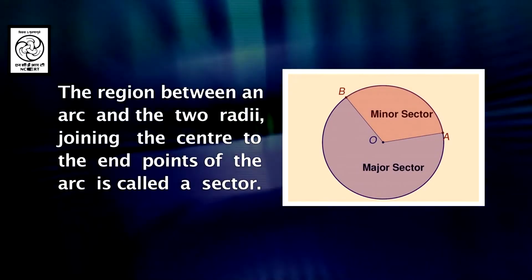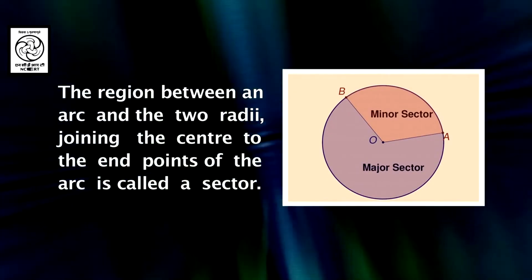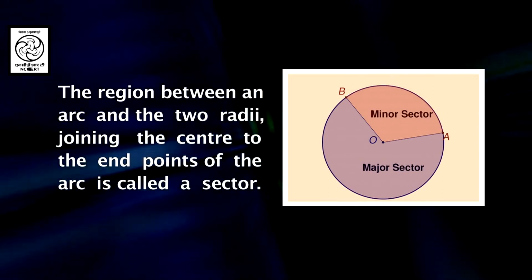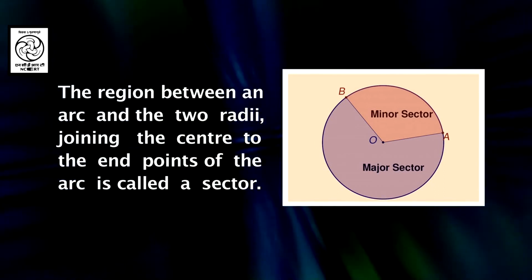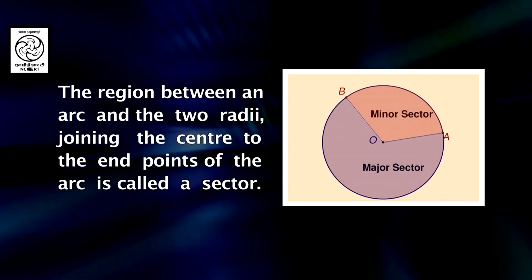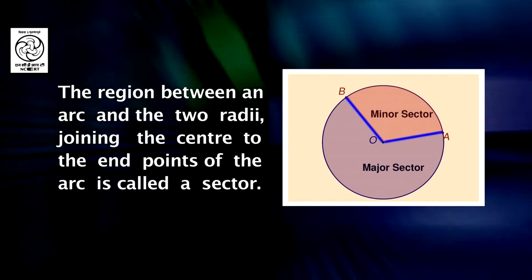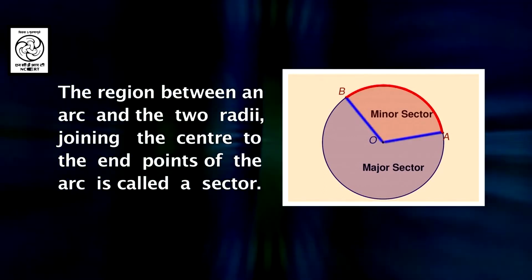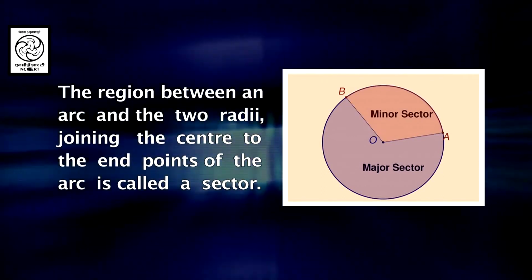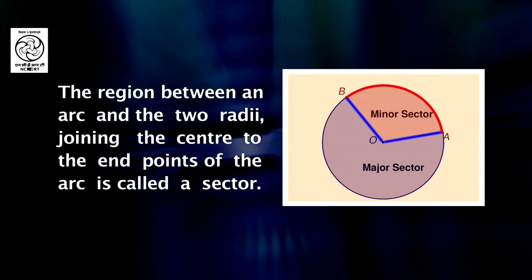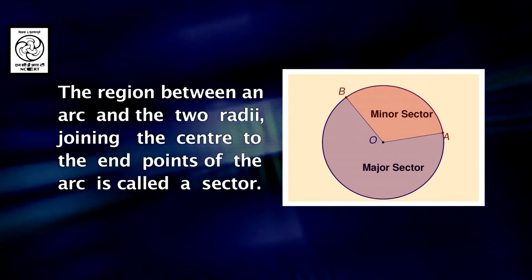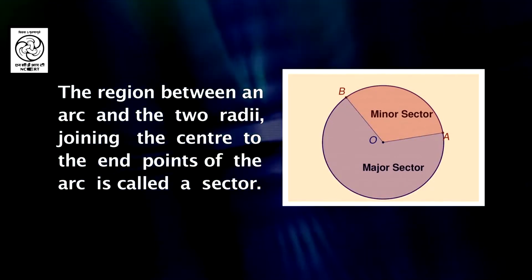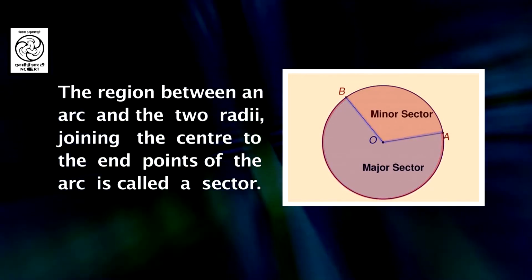The region between an arc and the two radii joining the center to the end points of the arc is called a sector. In the figure, you can see that OA and OB are the radii of the circle and AB is an arc. So, this arc is a minor arc, therefore the area enclosed is called the minor sector, and the area enclosed by these two radii and the major arc AB is called the major sector.